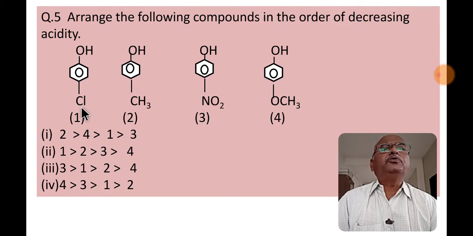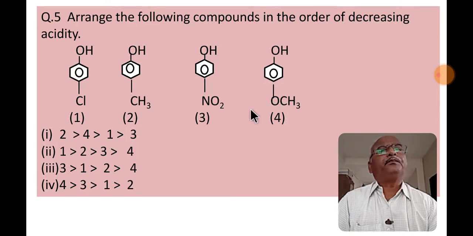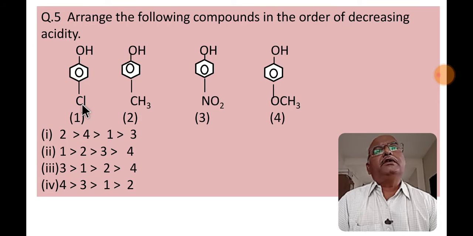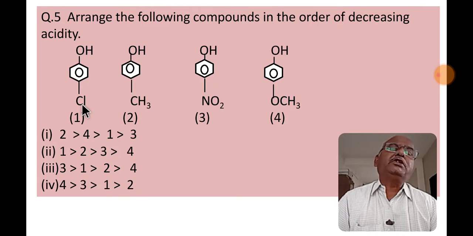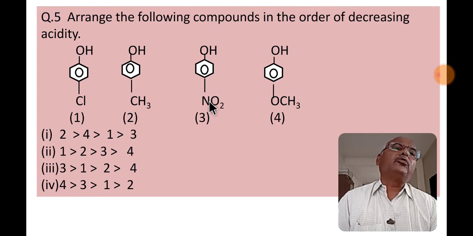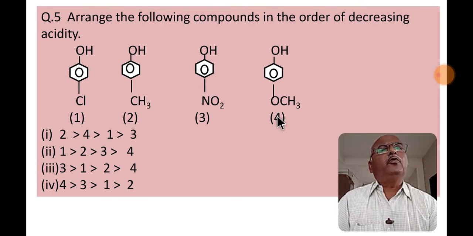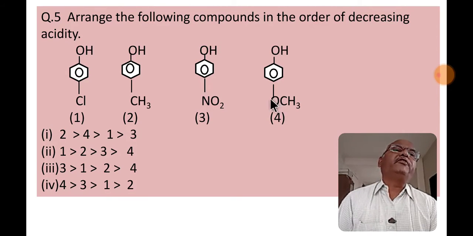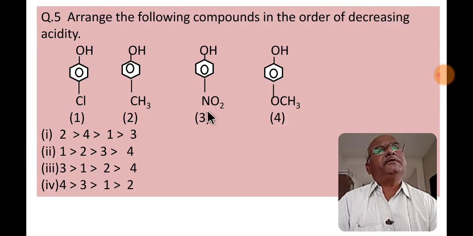At para position, different substituents are present. In compound 1, chlorine is present. In compound 2, methyl. In compound 3, nitro group. In compound 4, methoxy group is present at para position.